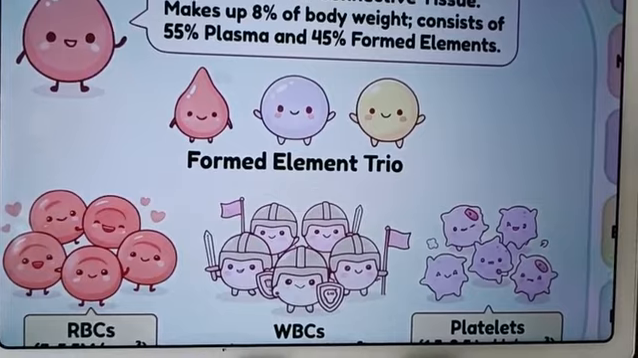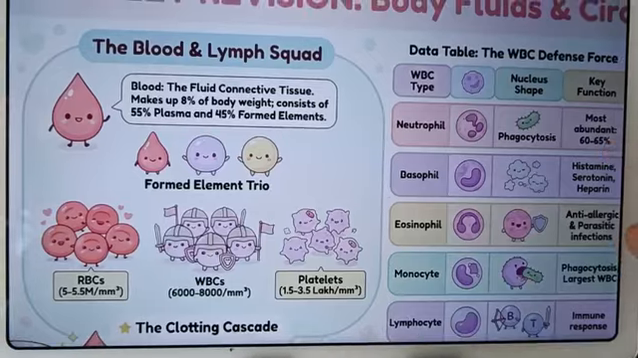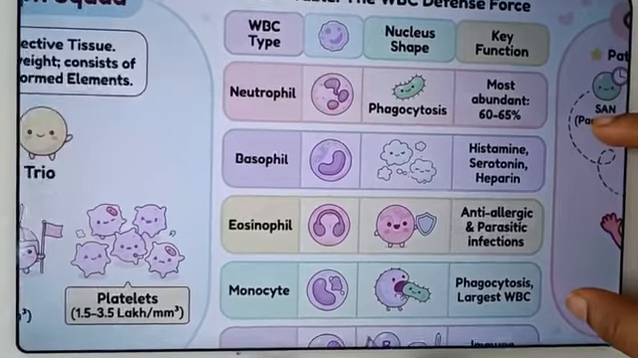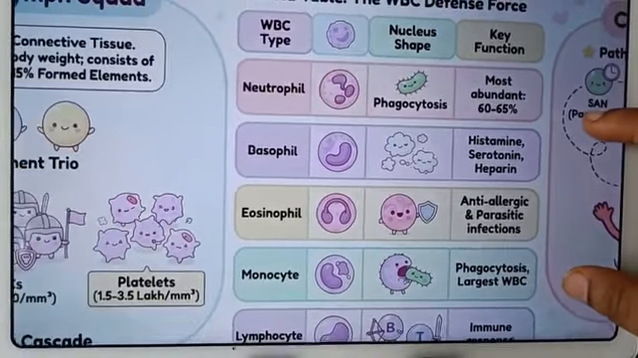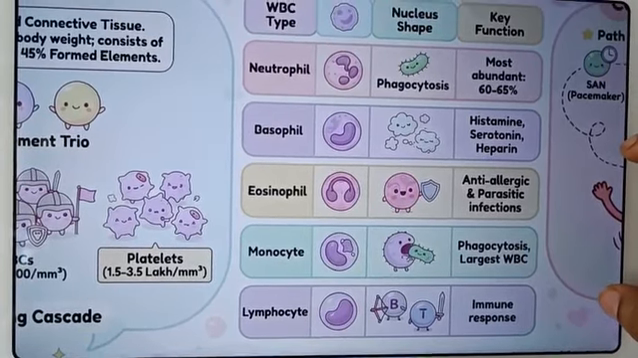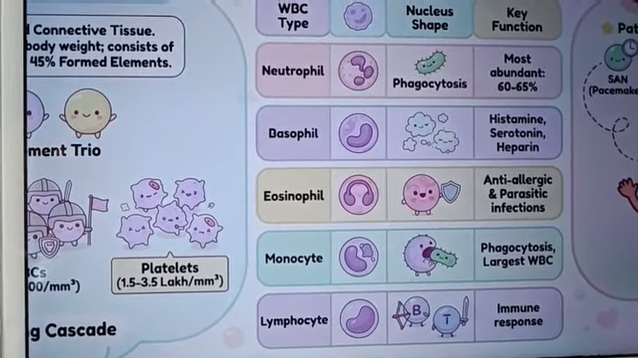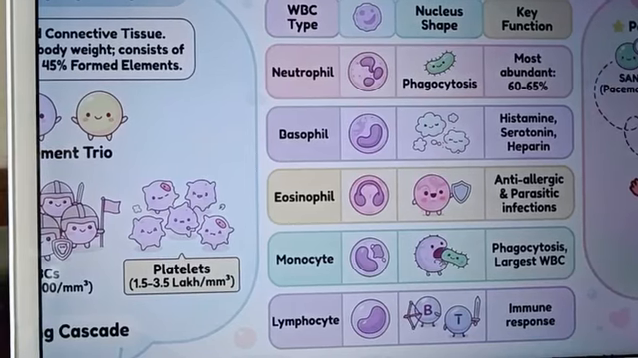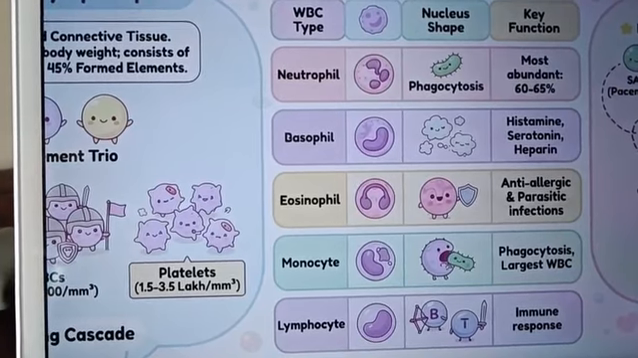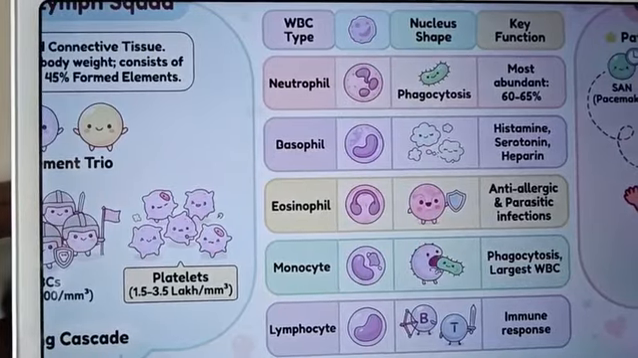Now let's go to another system, lymph, the body's cleaning and defense system. Lymph is a clear colorless fluid that circulates throughout lymph vessels. The functions of lymph: it collects excess tissue fluid and returns it to the bloodstream, transports absorbed fats from the small intestine, and contains lymphocytes, a type of WBC, that help fight infections. It also helps maintain fluid balance in the body.